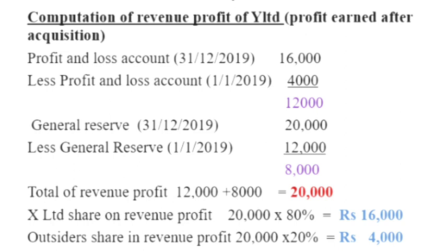Then X Limited's share in revenue profit. X Limited holds 80% shares in Y Limited. So 20,000 into 80%, that comes to rupees 16,000. Then outsiders' share in revenue profit. Outsiders hold 20% shares in Y Limited. So 20,000 into 20%, that comes to 4,000.